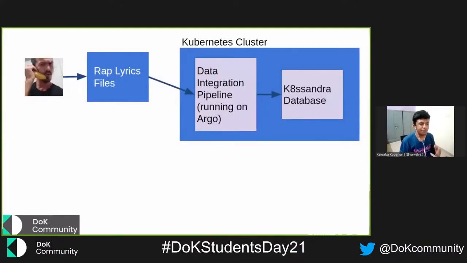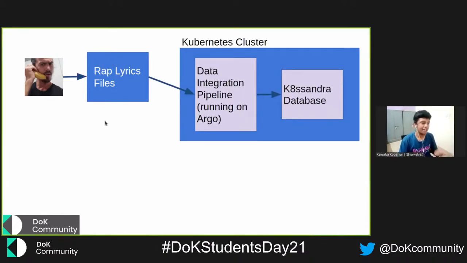I'm pretty sure you might have got confused with all those big architectures, so I came up with my own small, simplified architecture. At first, you can recognize Bart, and what he's doing is making raps, which have lyrics.